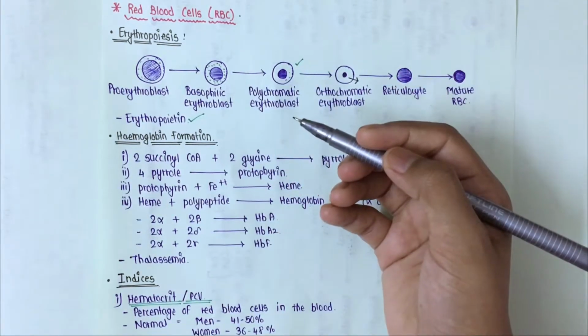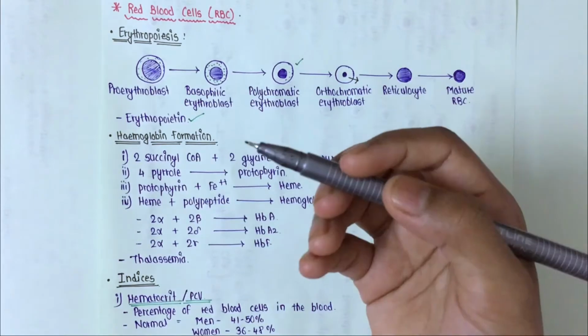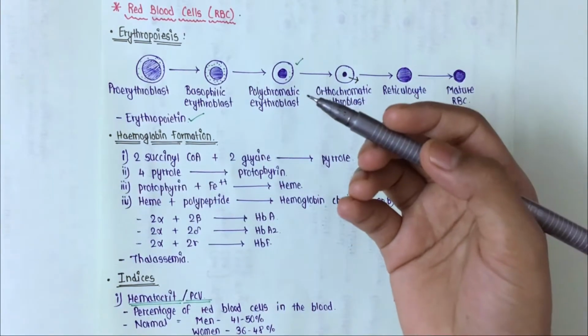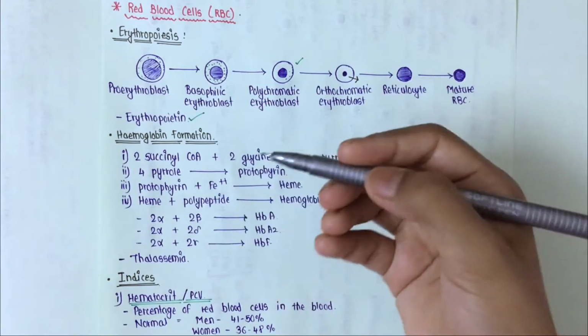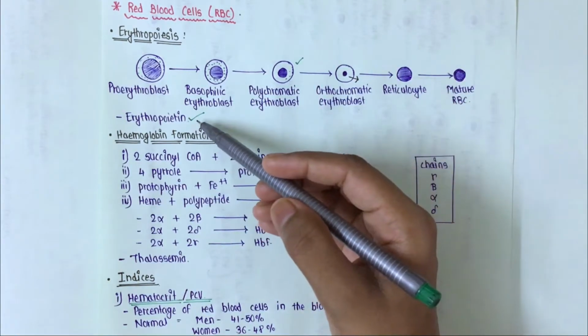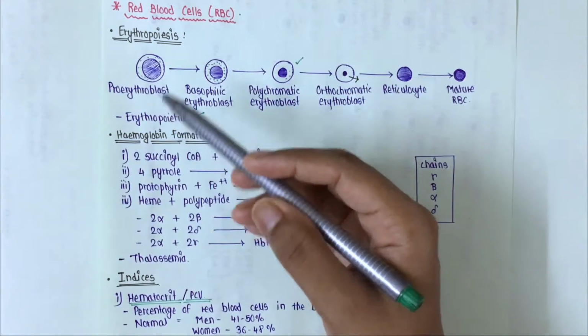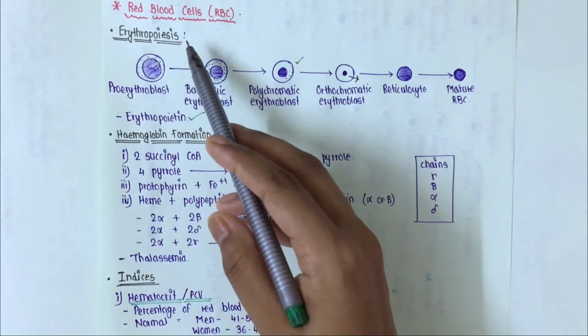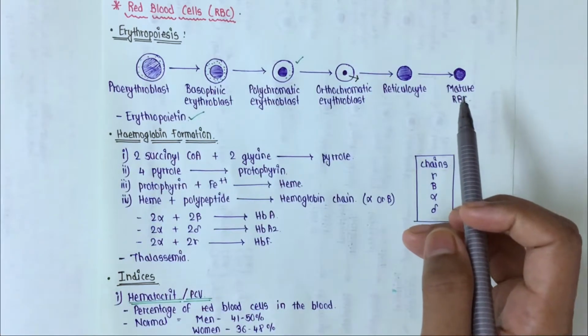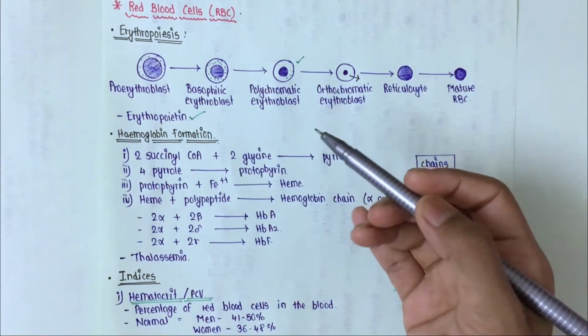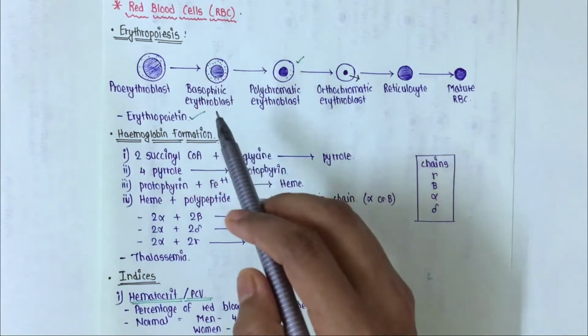Those endothelial cells sense the partial pressure of oxygen in the blood, and if the partial pressure is low, they start synthesizing erythropoietin, and this erythropoietin stimulates erythropoiesis, so that more and more RBCs are formed. This is how erythropoiesis is regulated.